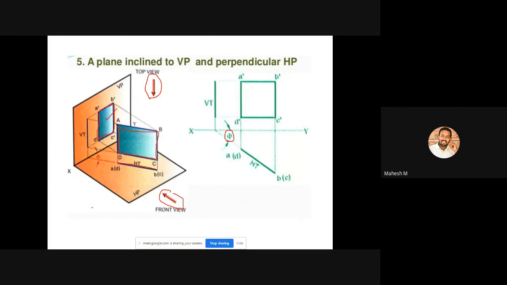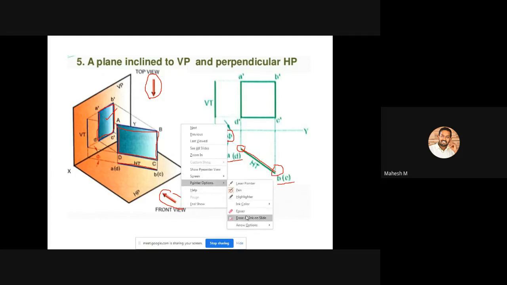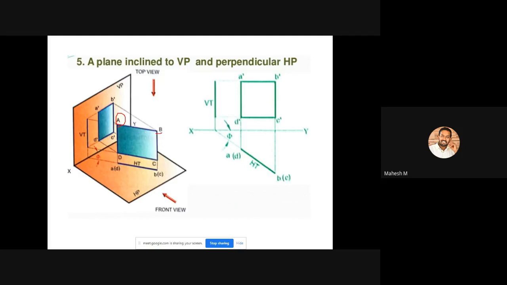Here also, if it is a square of 40 mm dimension, you can create an inclined line like this with the angle of phi. The length of the line should be 40 mm. So you can mention the points like this: notation of A bracket D and notation of B bracket C. Because this is our top view, while looking from the top view direction, initially you can see this A point and also this B point. You can't see this C point and D point, so you have to mention this notation in bracket.